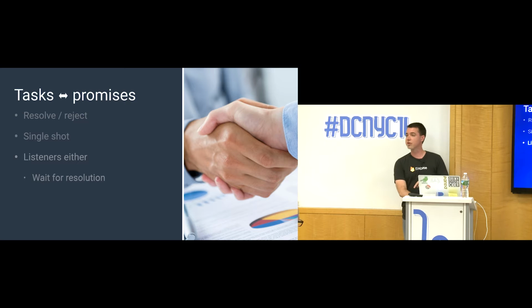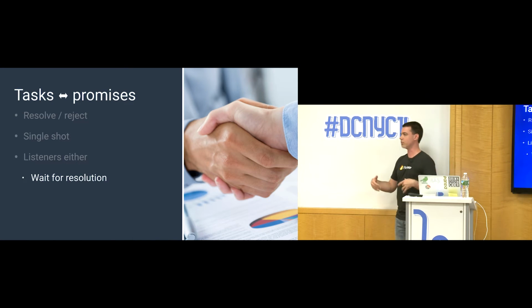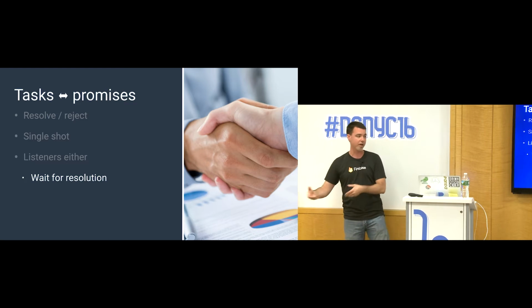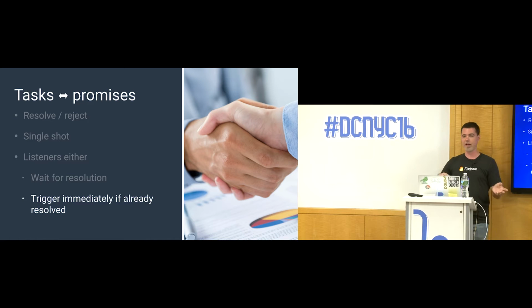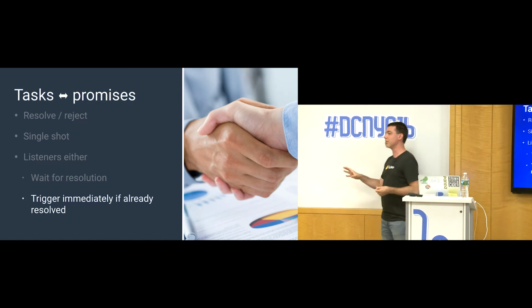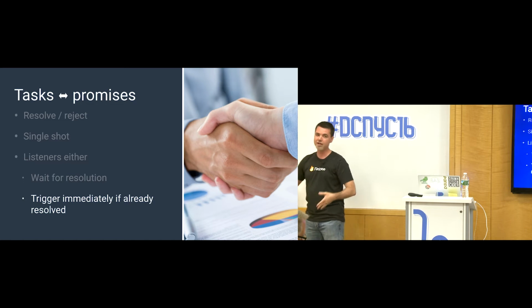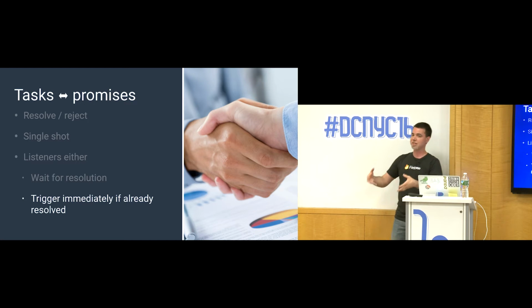And you can register listeners on a task. And those listeners can either wait for resolution. You can register a success listener, and that will get called when the task finally completes. Or there's an error listener that happens when it generates an exception. Now, if you have a task that's already completed and then you register a new listener on it, that listener will get called immediately. So you can use that to get the results of a task that already completed.